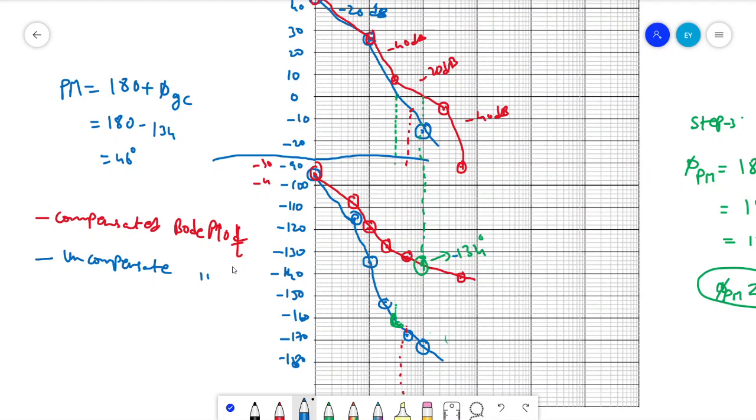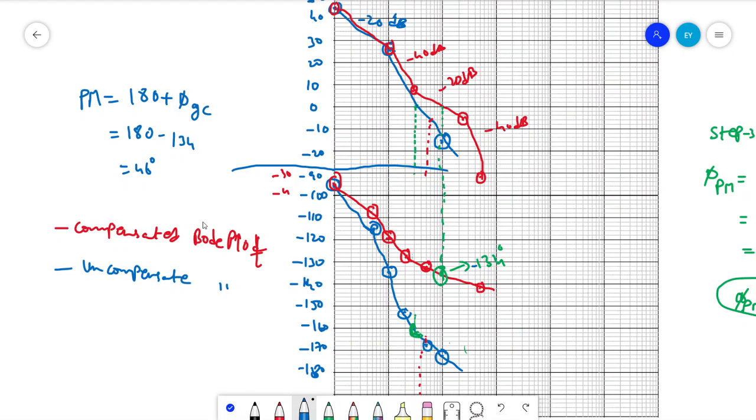Okay, so what is the condition they asked for us? They asked to design a controller or compensator with a desired specification. In the desired specification, we have to draw a Bode plot and design a lead compensator such that the desired PM will be greater than 45 degrees. Now what we got is 46 degrees. Sorry, actually what is asked is that it should be greater than, not less than. Now the compensated system actually satisfies the required specification.